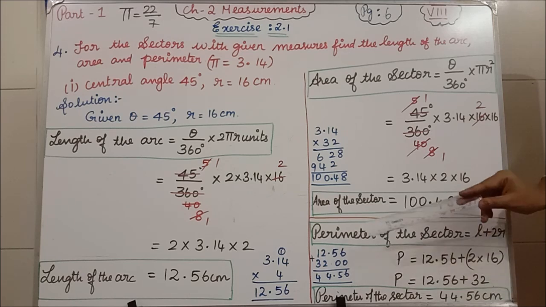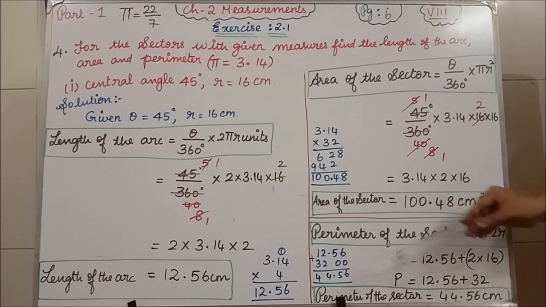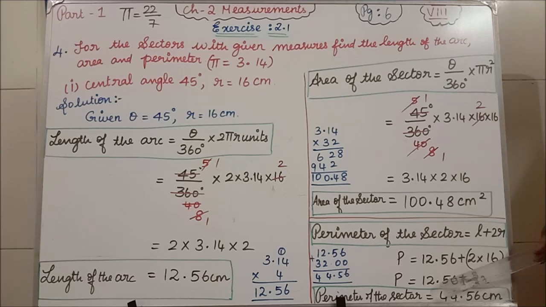Students, don't write the calculation here. You have to write on this side. This side only you have to do the calculation. Since I don't have space here, I am writing here. Clear all of you? If we add 12.56 plus 32, the answer is 44.56 centimeter. You should not put square, centimeter square you should not put, because this is the perimeter of the sector. Clear? So we have found the 3 values. What is the first value we have found? Length of the arc. What is the answer we have got? 12.56 centimeter. Next, what have we found? We have found the area of the sector. What is the answer?